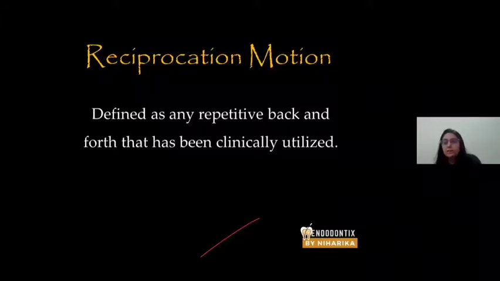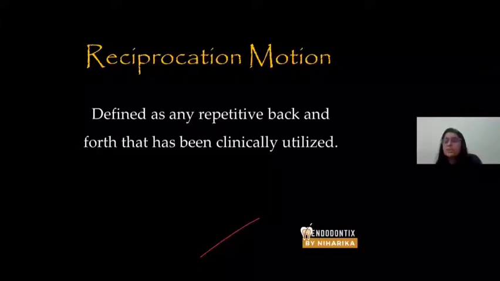Now coming to the next important motion, that is your reciprocation motion. What is reciprocation? You must have heard that the file works in reciprocation motion. Now let us understand what reciprocation is and how the motion happens. Reciprocation motion is defined as any repetitive back and forth motion that has been clinically utilized.